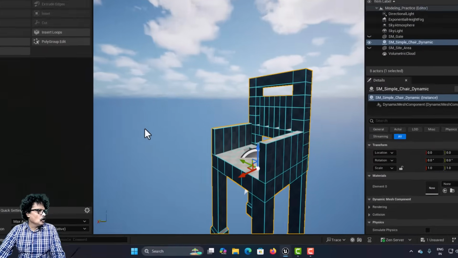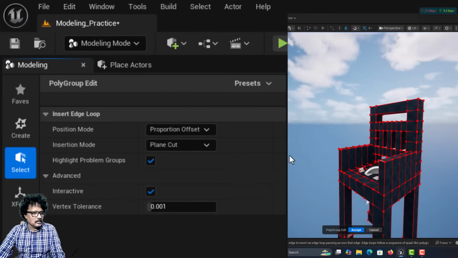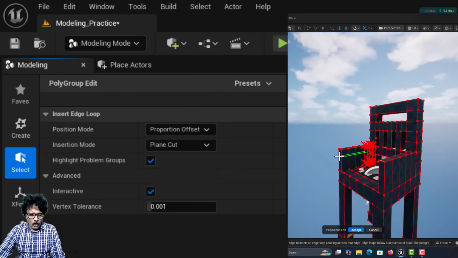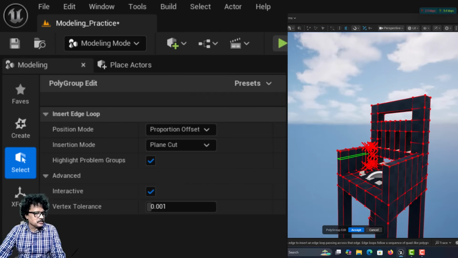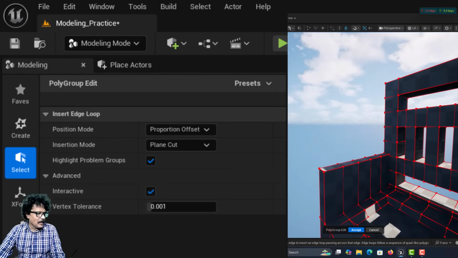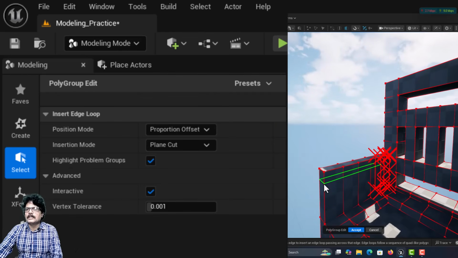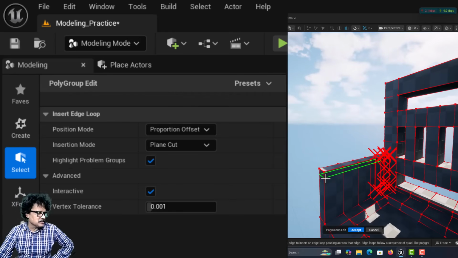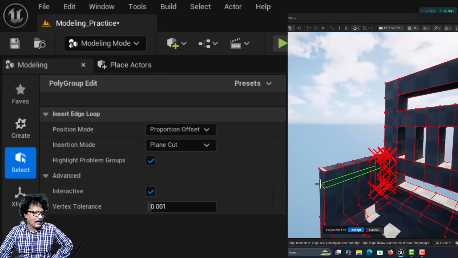I am next going to take my insert loop and I am going to add insert loop here, and this time I want to add, I will right click, press W and zoom in. I want to add the insert loop exactly 10 units below. When I want to do this exactly by 10 units, I will use proportional offset and I am going to add one insert loop like this.